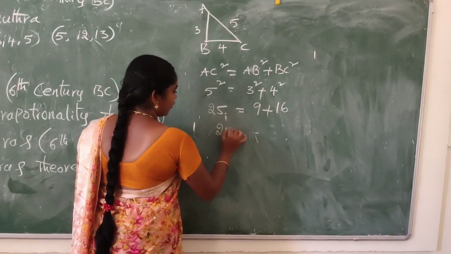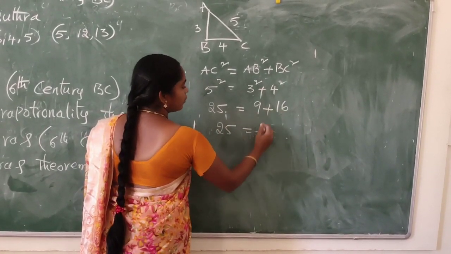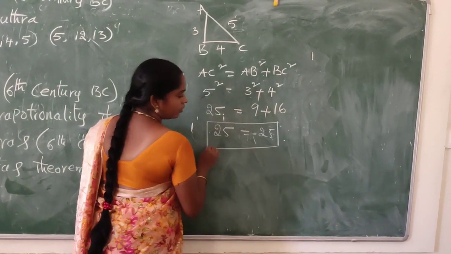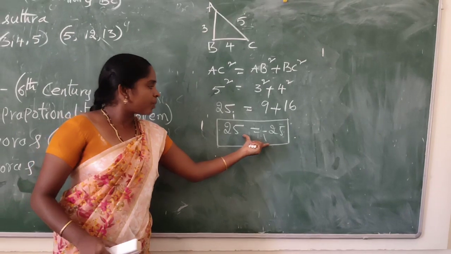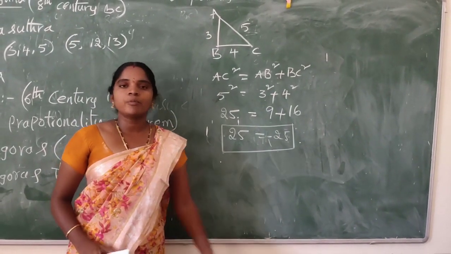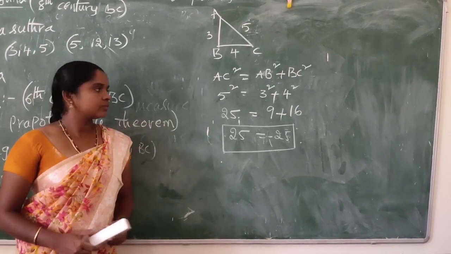So 25 equals 9 plus 16, which is 25. So 25 equals 25. Thus Pythagoras gave a prominent proof of the Pythagoras theorem.